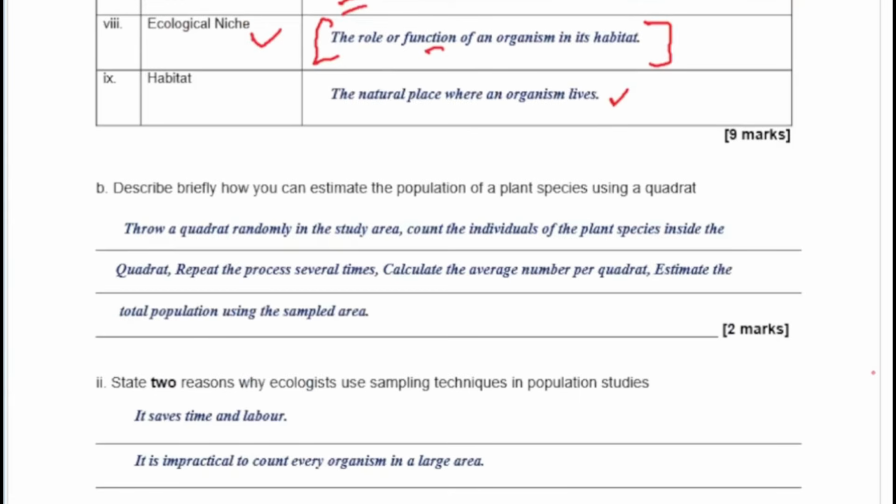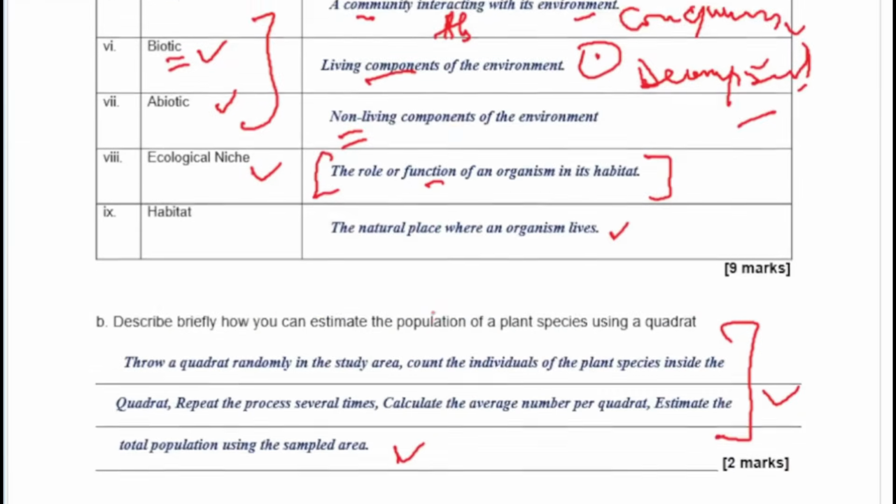So how do you use a quadrat? You have it there. It was asked in your WAEC exam. I'm not going to repeat that, so please just go ahead to run through that. Now, state two reasons why ecologists use sampling technique in population studies. Number one, it saves time and labor, and number two, it is impractical to count every organism in a large area. So please pay attention to those facts there. This will really help in your exams.